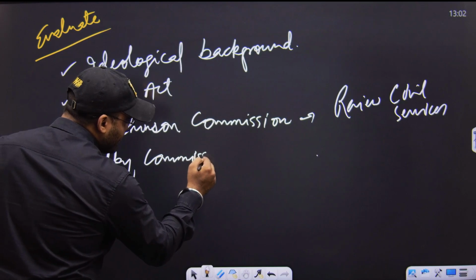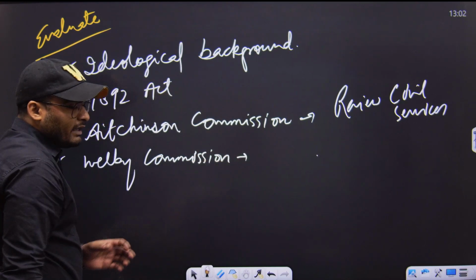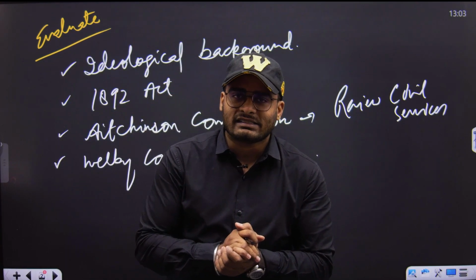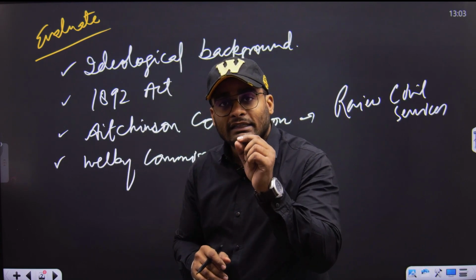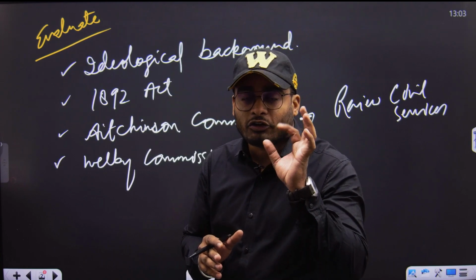Since Dadabhai Naoroji, many senior Congress leaders in the moderate phase kept on pressurizing the British that there is a drain of wealth from India.